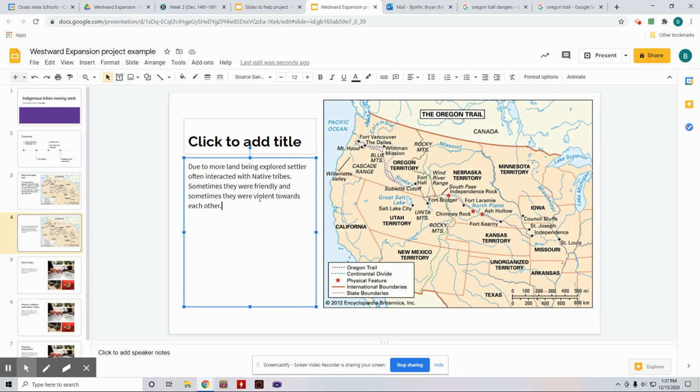So friends, remember that we can use our information from our previous slideshows. We can use the information from the articles that we are looking at, use the critical reading strategy, and paraphrase the information from our articles to put into our presentation. Remember, I don't want 10 sentences, just a few would be good. All right?